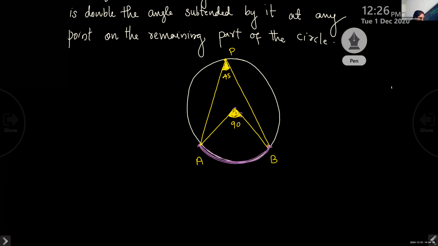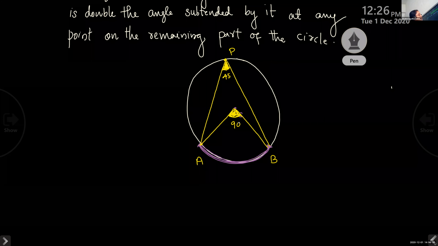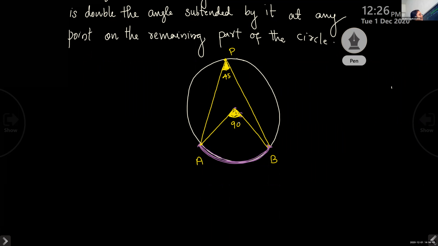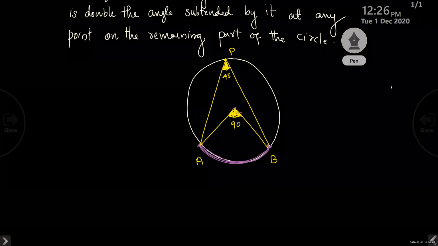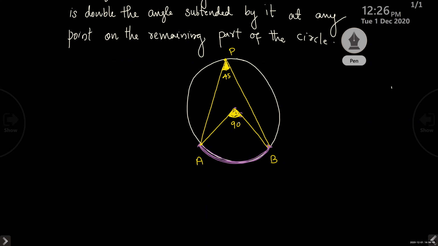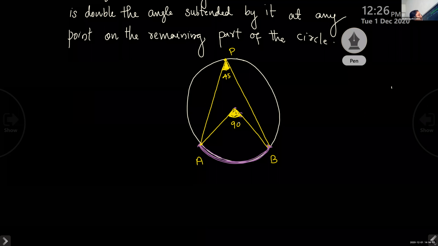One angle on the top is 45 and the center is 90. What is the connection? 45 is the half of 90, and 90 is the double of 45, right?